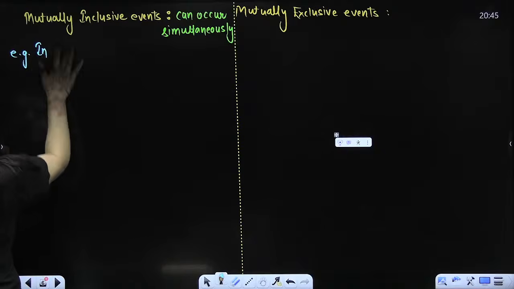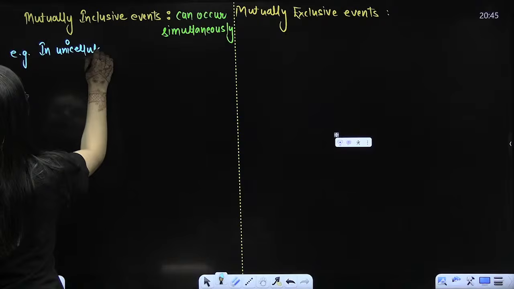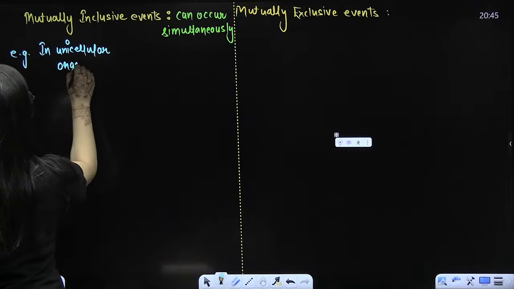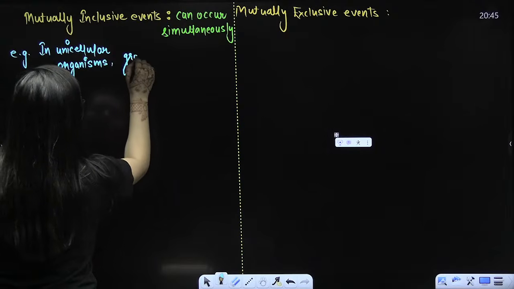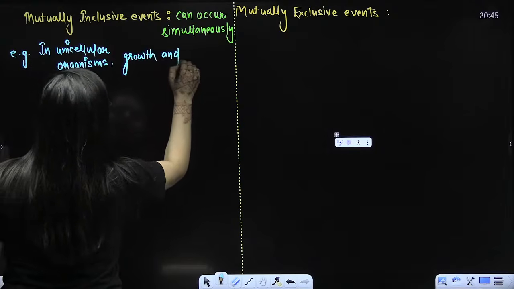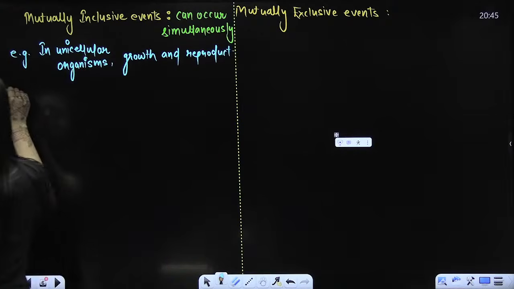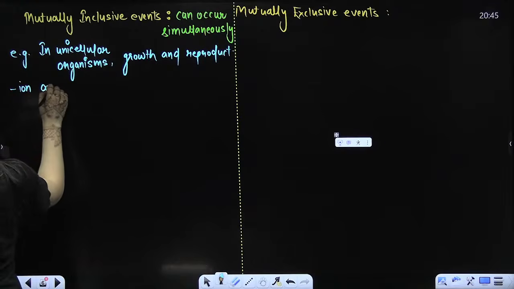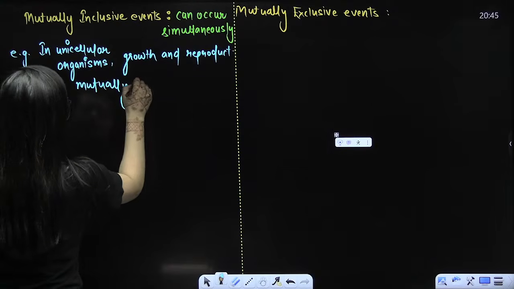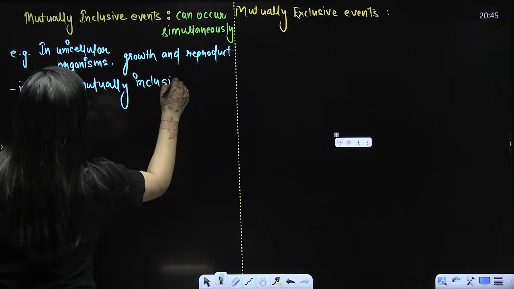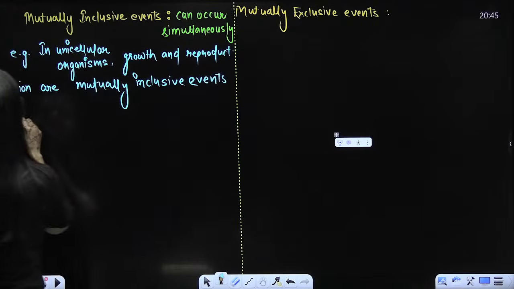In unicellular organisms, I hope you are all well aware of it, growth and reproduction are mutually inclusive events as they occur simultaneously.